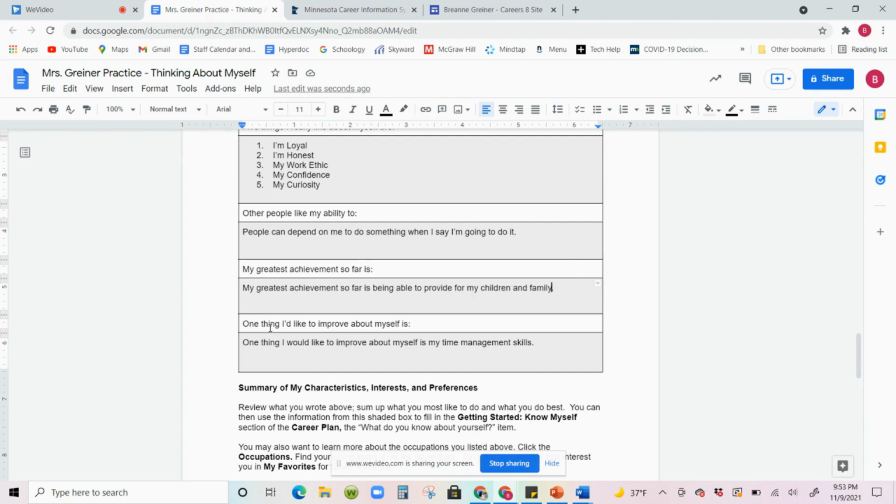And then the last one here is one thing I'd like to improve about myself is, and I put that one thing I'd like to improve is my time management skills.